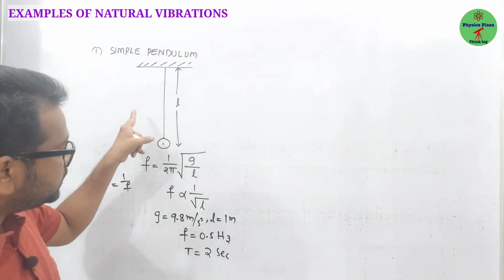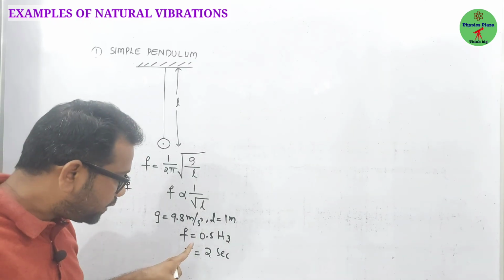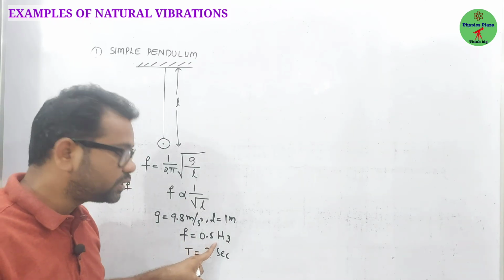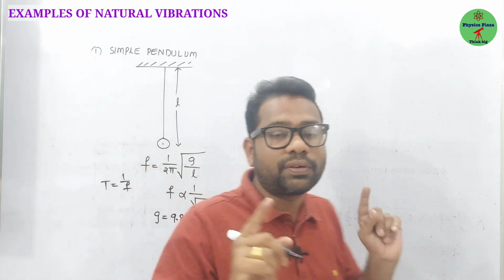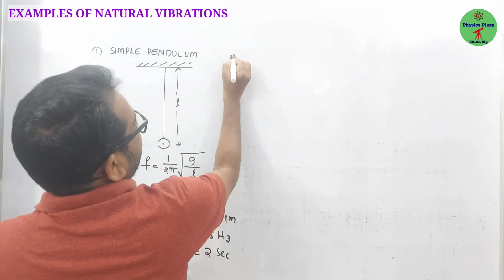Okay, children, can we hear the sound produced by this type of pendulum? No. Why? The frequency of this pendulum is 0.5 hertz, so it comes under infrasonics. Clear? Fine, children.